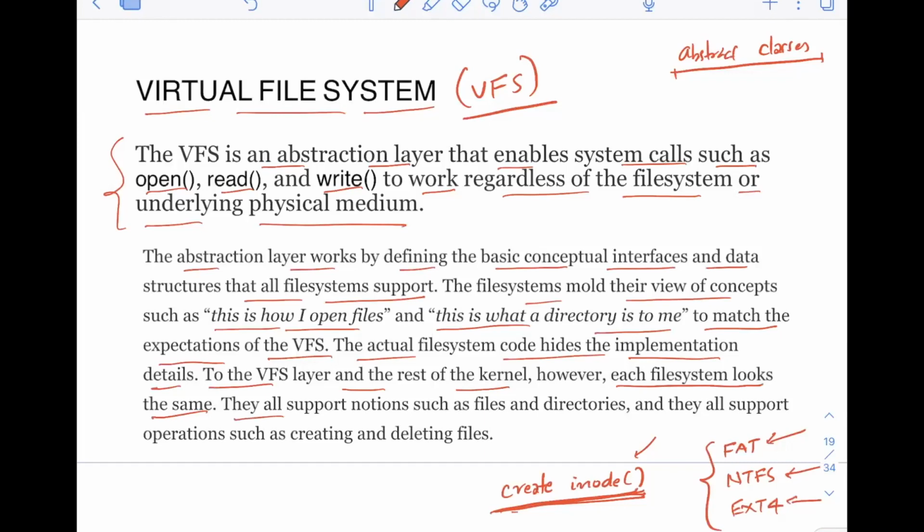So they all support notions such as files and directories, and they all support operations such as creating and deleting files, right? So all the file systems do the same thing. They create files, they delete files, they help in reading the files, they help in writing the files. Now, how they do it is different, right? They may be using different code for reading a file. Let's say FAT can use some different code for reading a file, and NTFS can use some different code, ext4 can use different code. But finally, they are going to do the same thing.